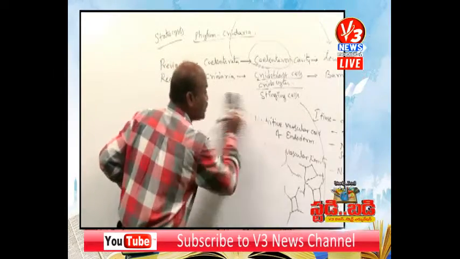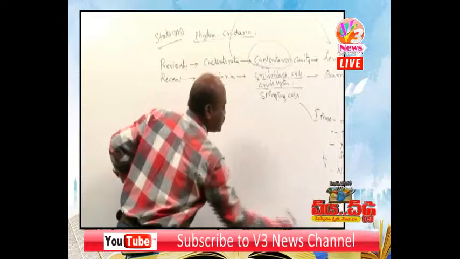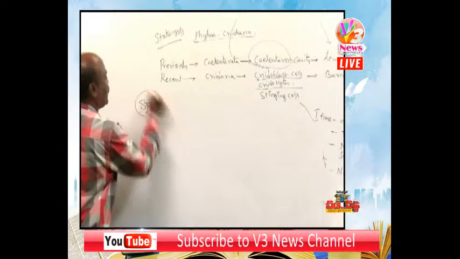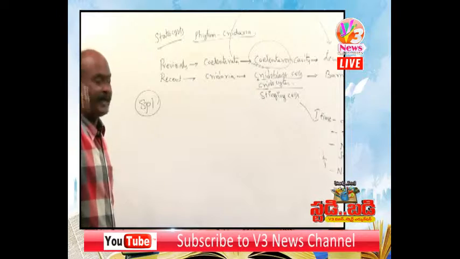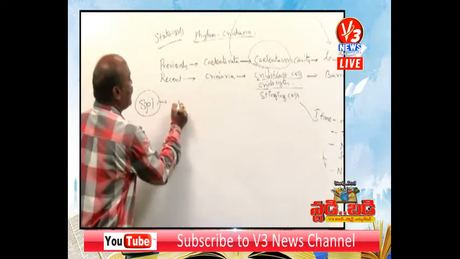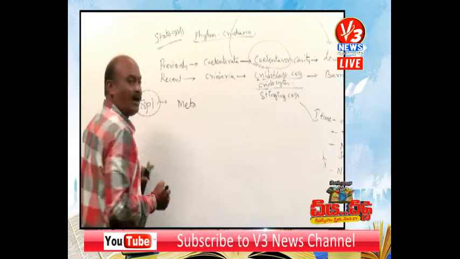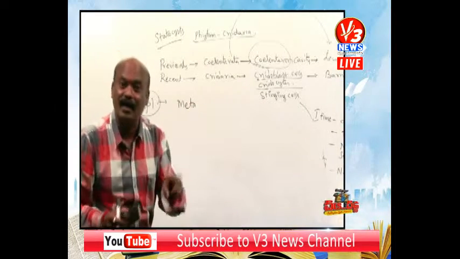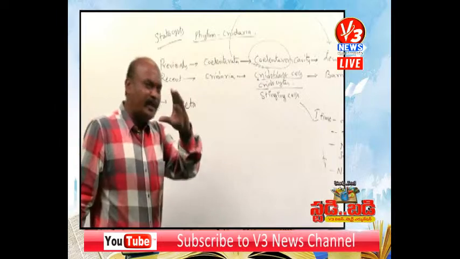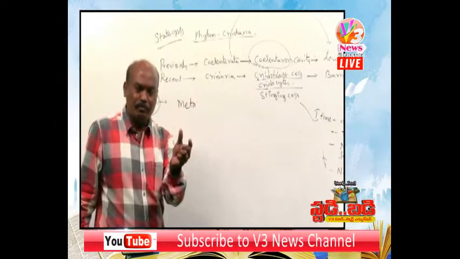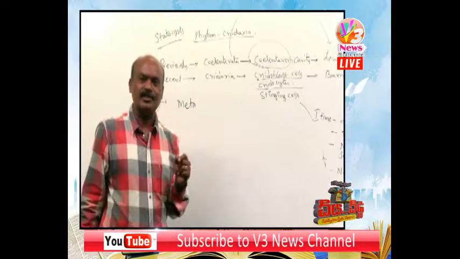Right. Now coming to a special character, a very, very important character in Cnidarians: they exhibit metagenesis. Why? Because I am focusing here on the prefix meta.